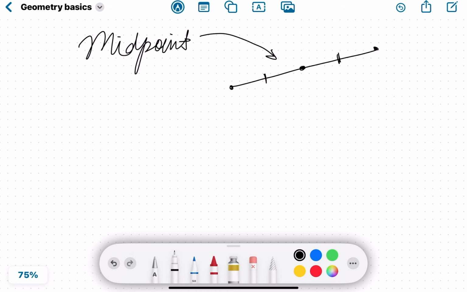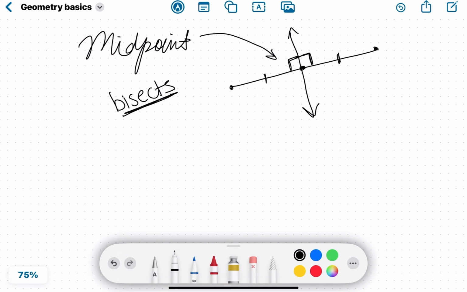The midpoint bisects, splits it exactly in two, the segment. So a line could bisect the segment. The bisector goes through the midpoint. A perpendicular bisector is a line that is perpendicular to the segment and goes through the midpoint.